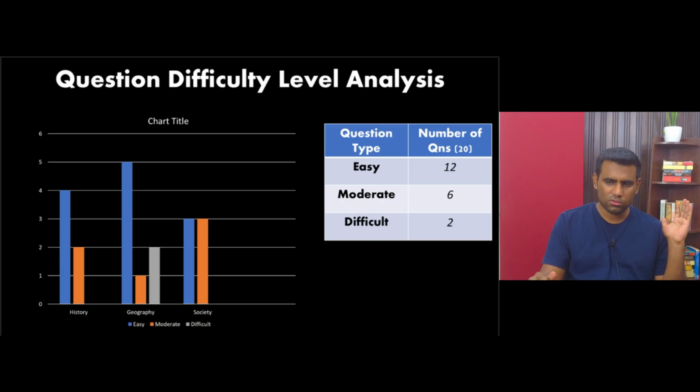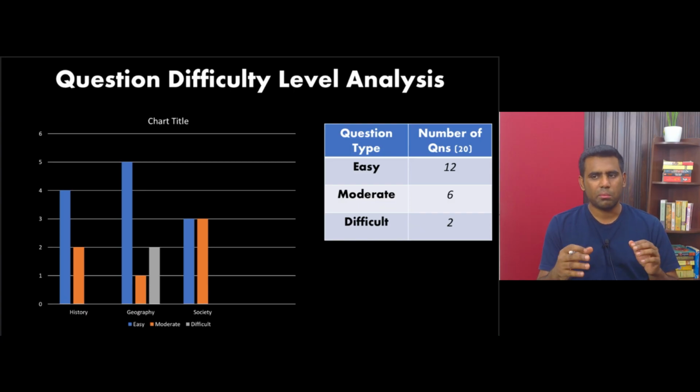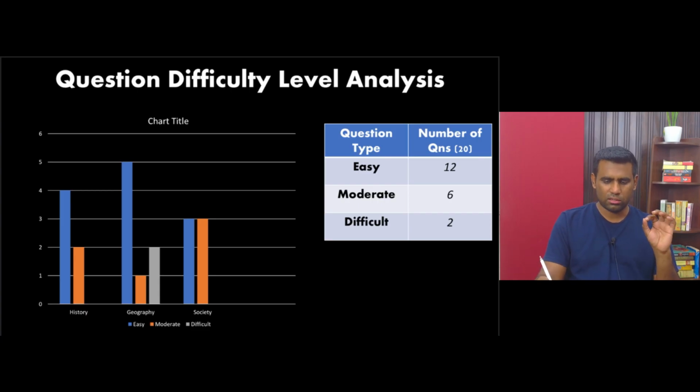And trust me, all those who make it to the top ranks will not even leave a single question unattempted. And this is a paper where I think majority of the aspirants should not have left out any of the questions unattempted, because all of them are easy to comprehend, easy to begin with. Maybe the kind of rich value addition that you add across different questions may differ between the aspirants, right? So the first principle of a paper like this is you should have attempted all the questions. So time management is important.